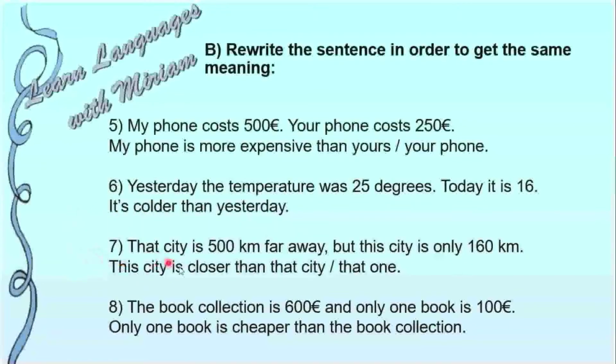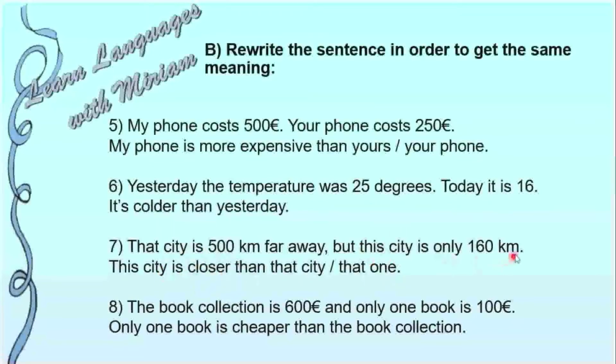Next, that city is 500 kilometers far away, but this city is only 160 kilometers. So the correct answer is this city is closer than that city, or than that one. So first, why closer?